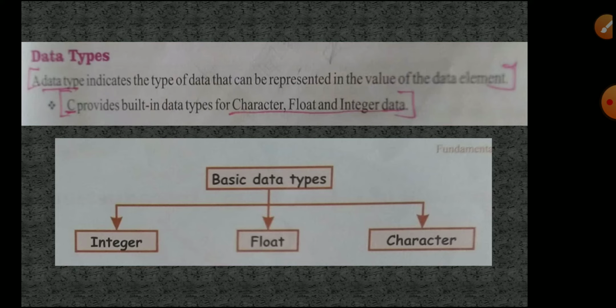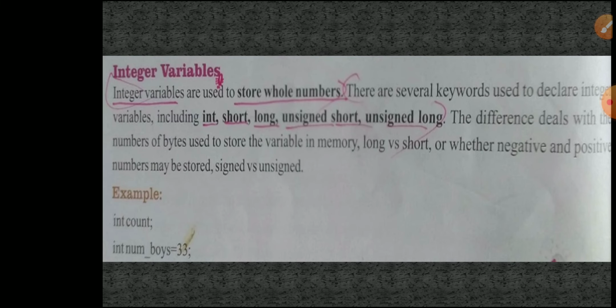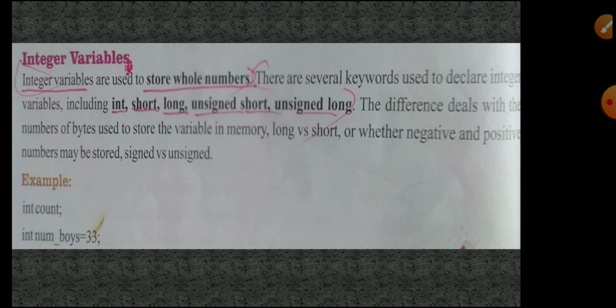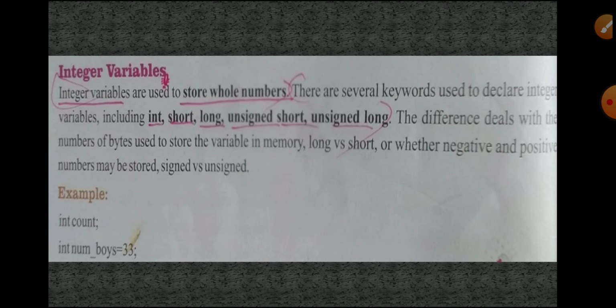How we have to use these data types with a variable name, we will see one by one. Integer variables. Integer variables are used to store whole numbers. What are whole numbers, sir? In integer variables we have some keywords, including int, short, long, unsigned short, unsigned long. These are all integer data types.